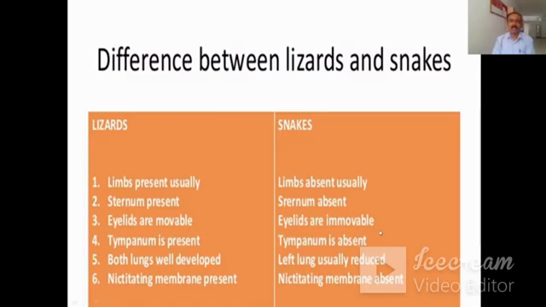Both lungs are well developed in lizards. In snakes, usually only the left lung is developed and the right is reduced. The nictitating membrane is present in lizards while it is absent in snakes.